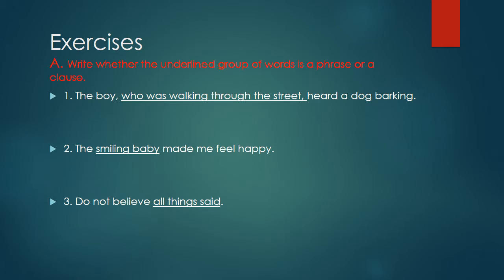How is it a phrase? Because this is a group of words without subject and predicate. There is no subject, no predicate in the underlined group of words. So, this is a phrase. I think this is clear to you children? Yes.